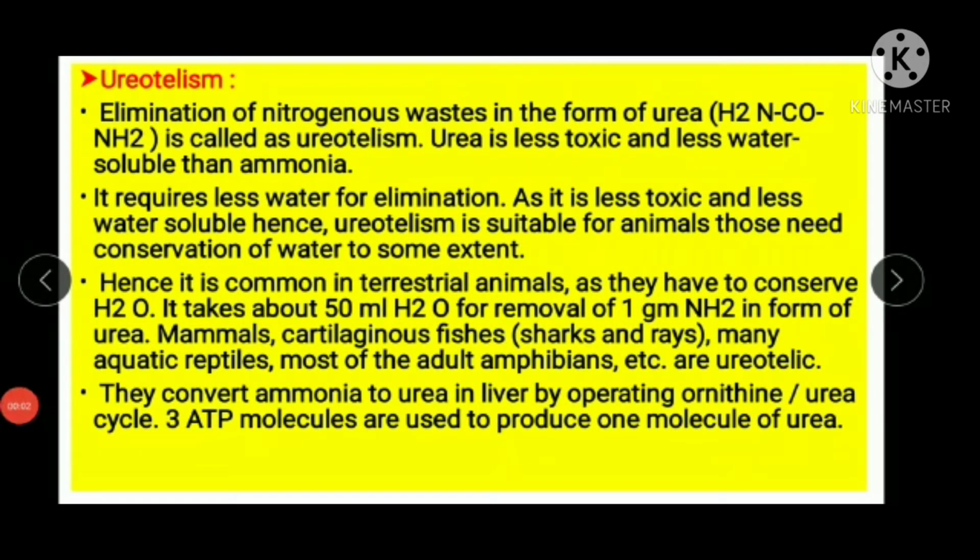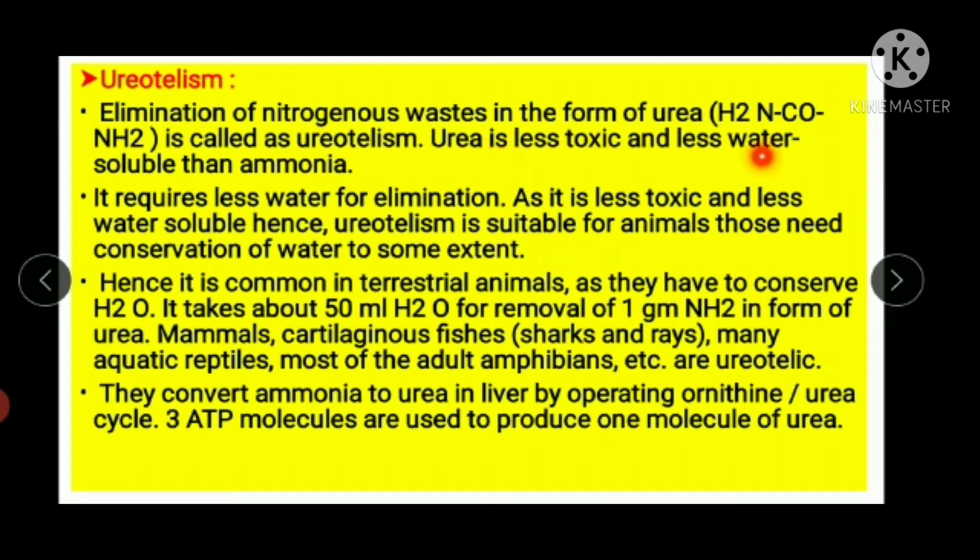Hello students, today we are going to study the mode of excretion and the name is ureotelism. Ureotelism is one of the modes of nitrogenous excretion from the body. Elimination of nitrogenous waste in the form of urea is called ureotelism, as the word has come, ureotelism, in that urea word is there.